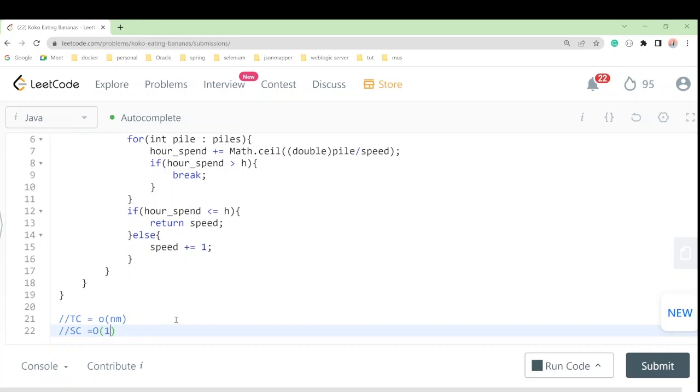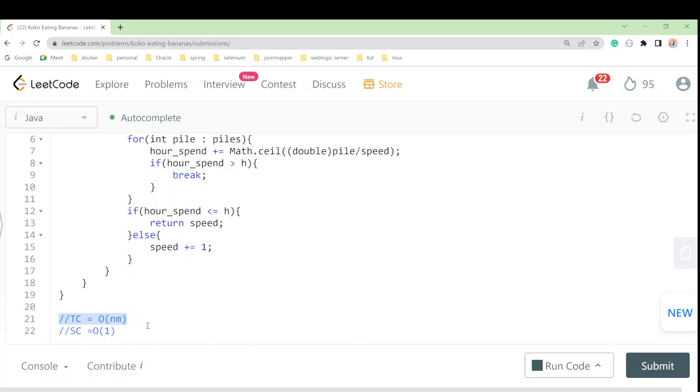Because we are not taking any extra space. For each eating speed, we iterate over the array and calculate the total time Koko spends, which is a constant speed and costs constant space, we are not storing anything anywhere else. Therefore the overall space complexity is O of 1. And if we talk about the time complexity, n is the input length and m is the upper bound of the speed, or the upper bound of the piles, and that's why we are getting this one.